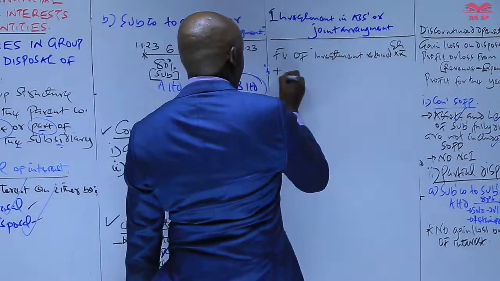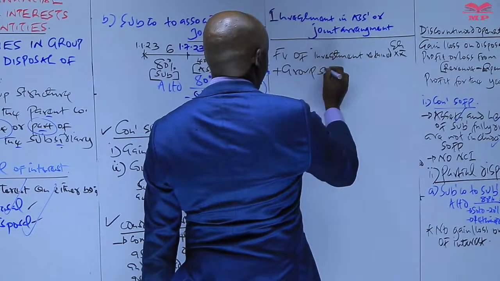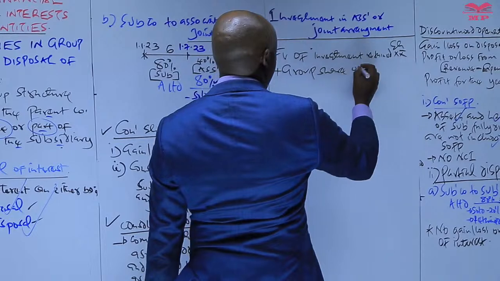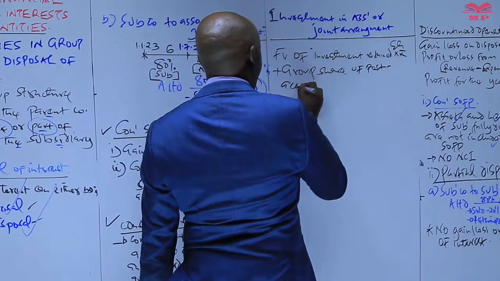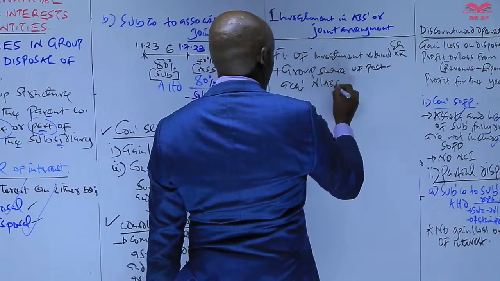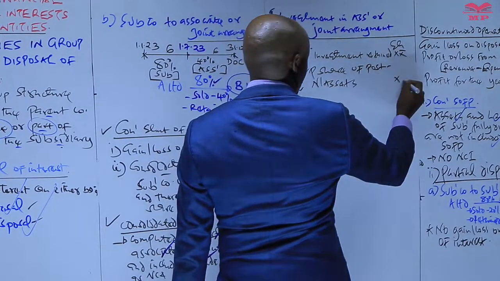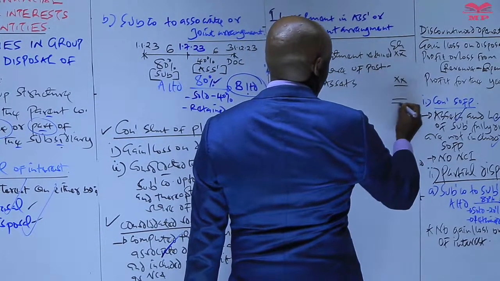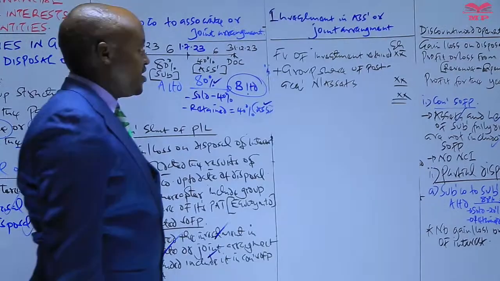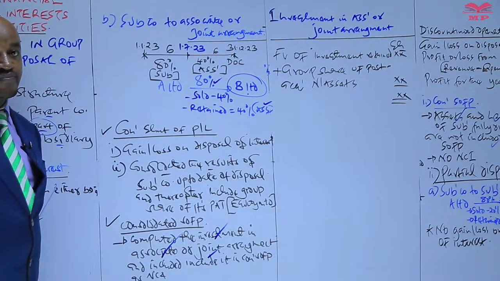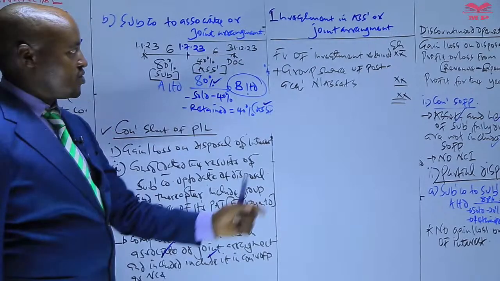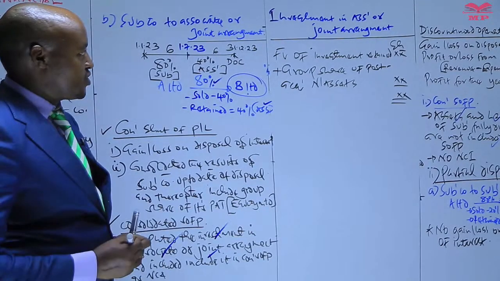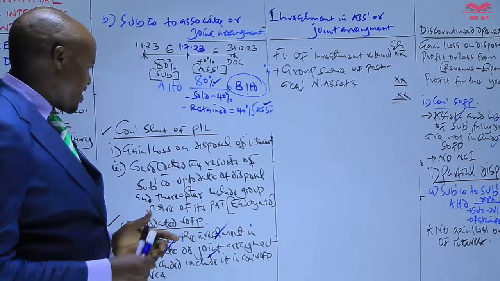And then to this we add the group share of post-acquisition net assets. Whatever you get here is what you refer to as the investment in associate, or investment in joint arrangement, and that should be taken to the consolidated statement of financial position as one of the non-current assets.